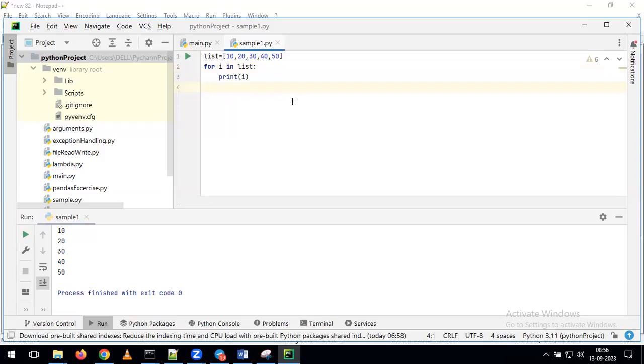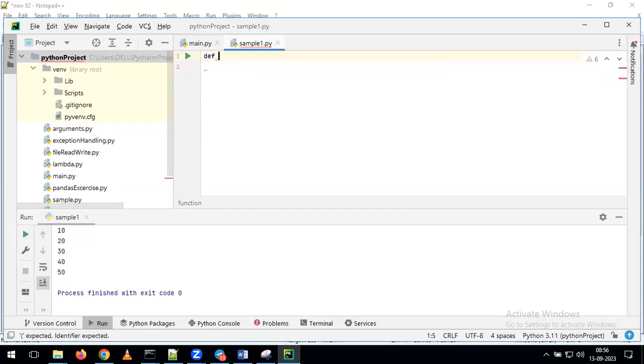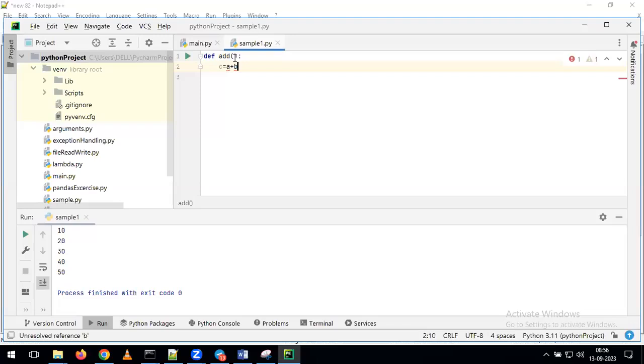Now, for example, I want to create a small definition or small function. You try to help me: how to create the function? I want to create the addition function. What we need to do? def add. We have to give def, space, the function name, colon. After that, you can specify what you want to do. So I'm giving it as c = a + b. Now here I am giving a, b.